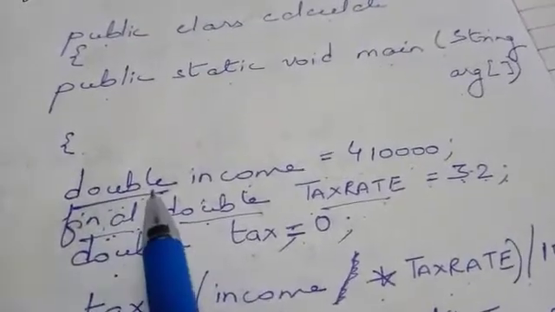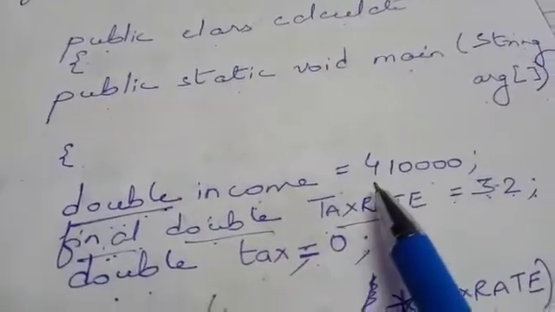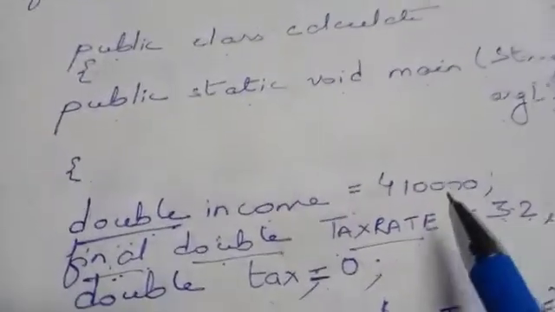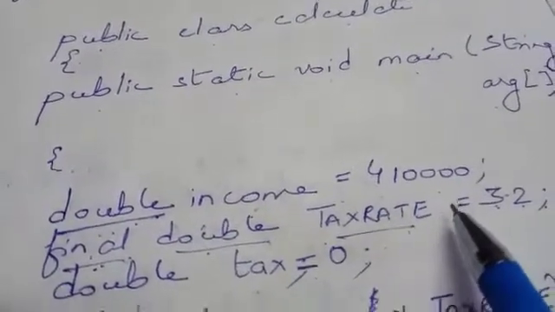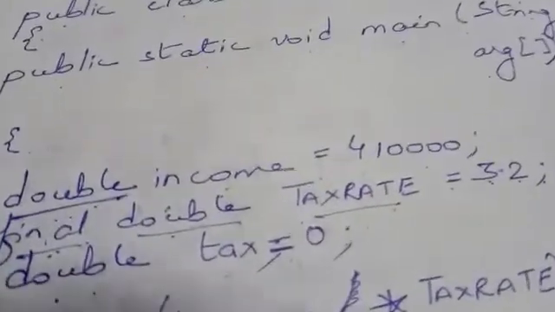Here I have taken double instead of int because as this is a longer value, that is 4,10,000, and when we will calculate the tax of this value, it is quite possible that we will get the result in decimal. So for this I have taken double. So while solving a program, it is very crucial to select the proper type of data type for the variable.